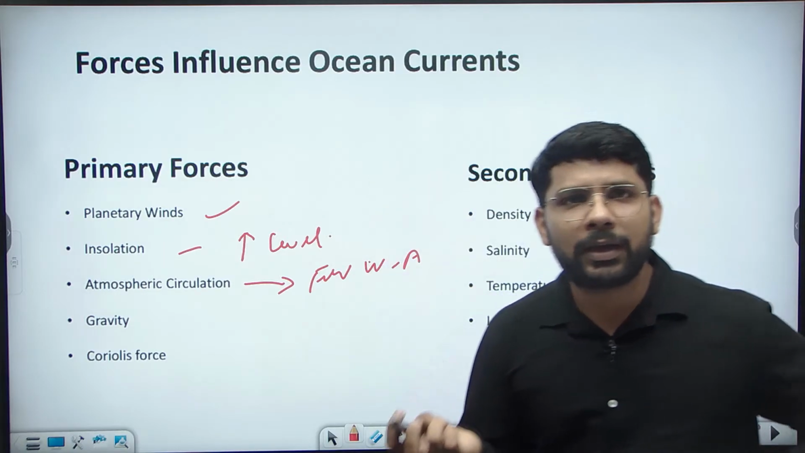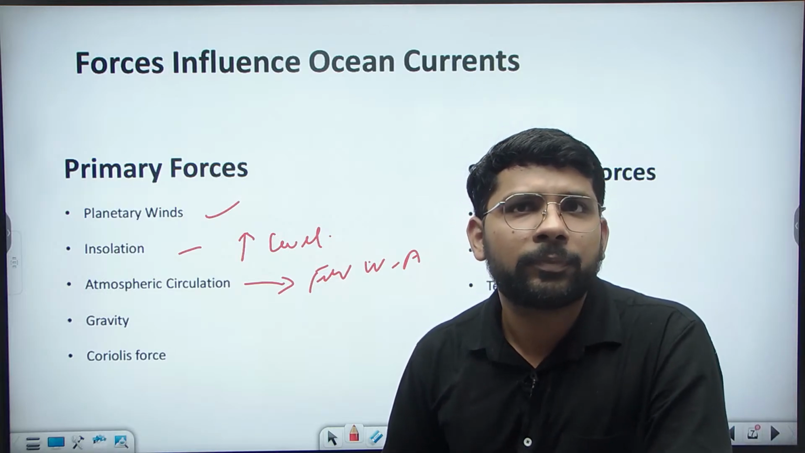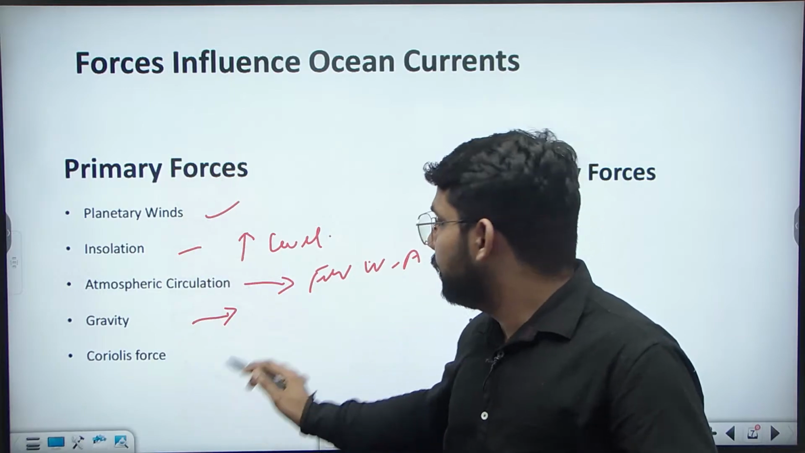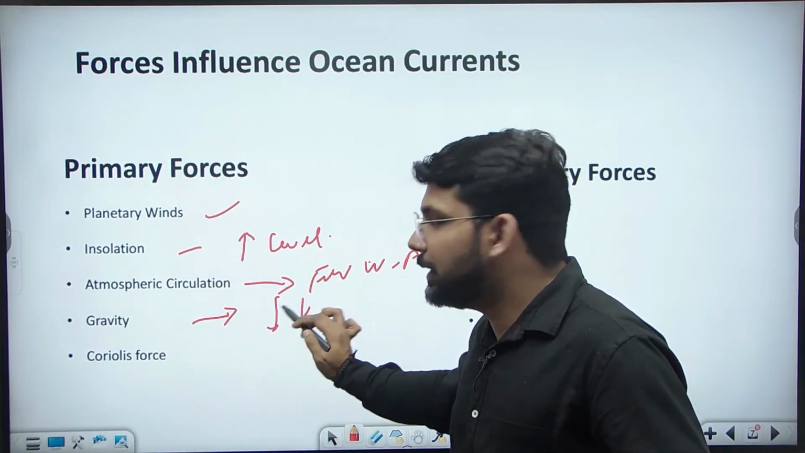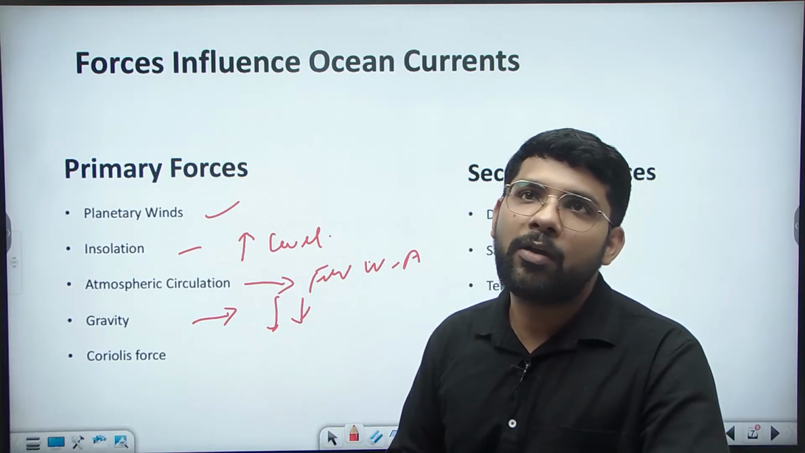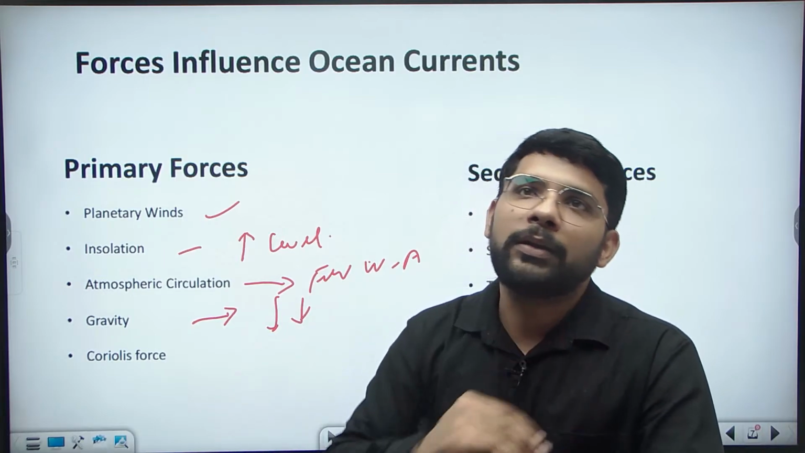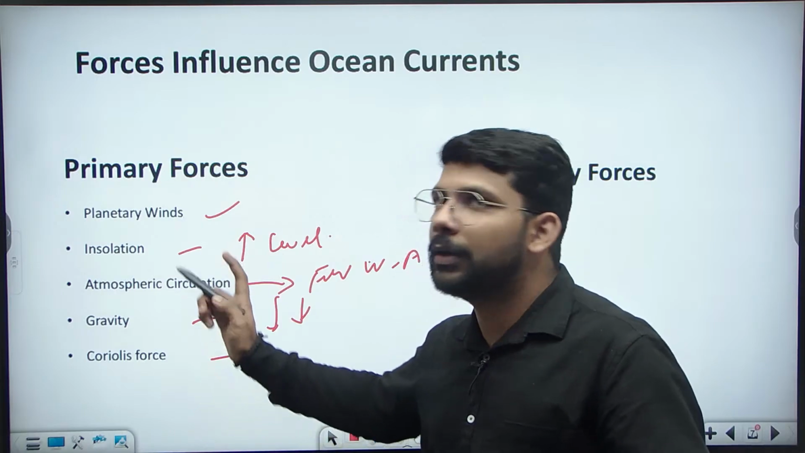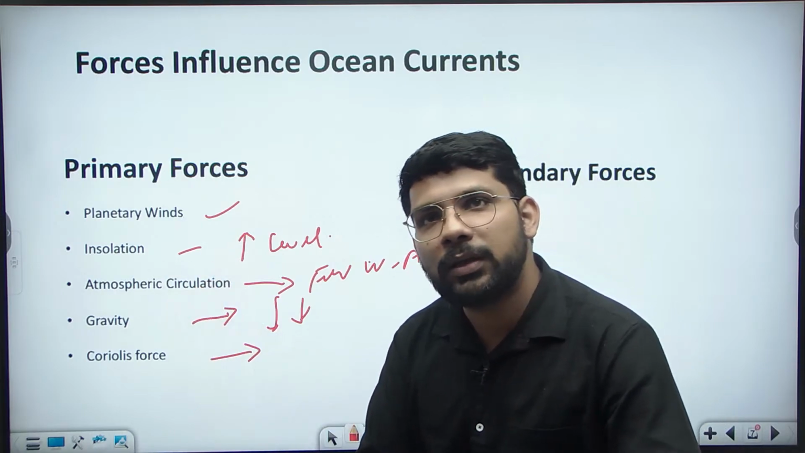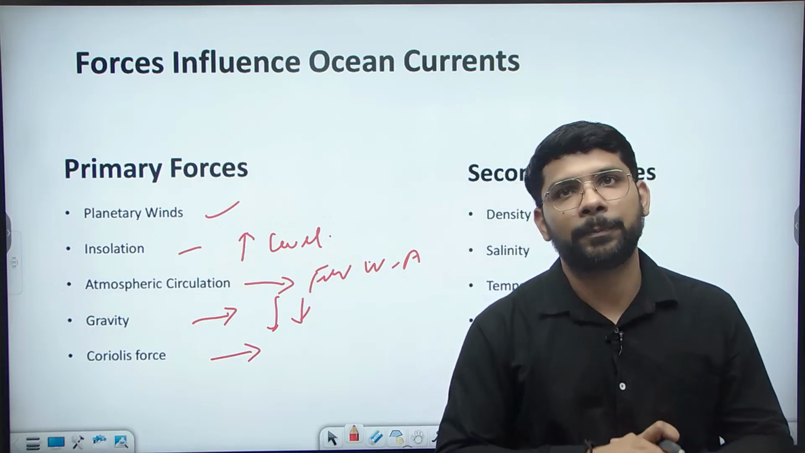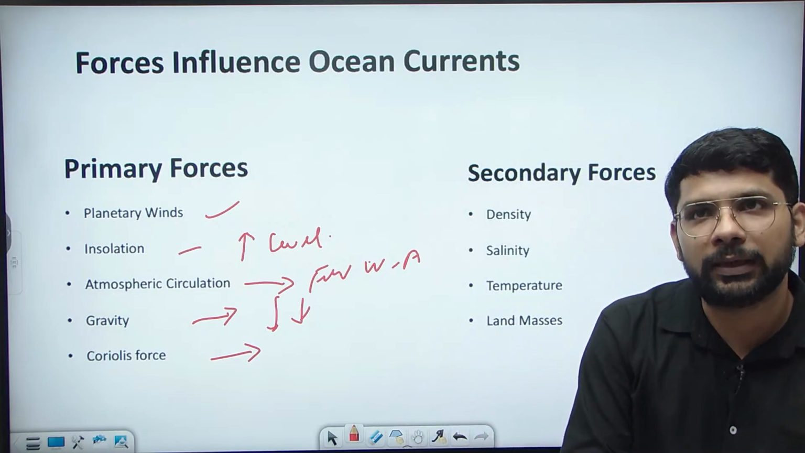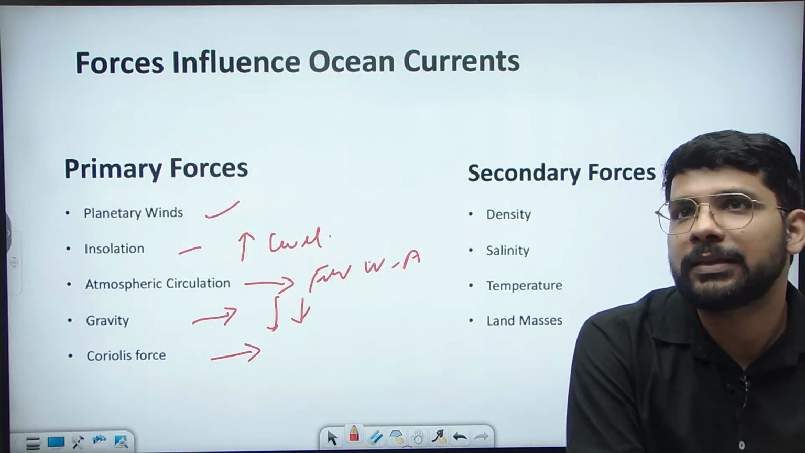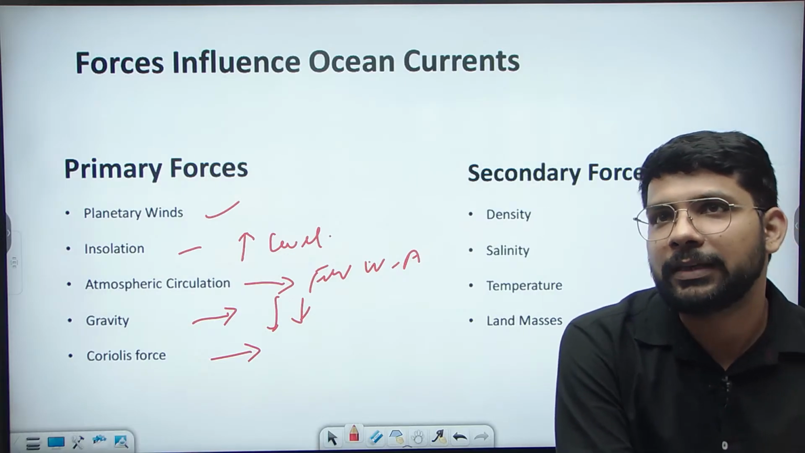A false force generated from the earth's rotation, you can say. Yes, Ali. Then gravity. Gravity applies its force, taking the water downwards, which leads to the movement of the water again. And the Coriolis force impacts the movement of the ocean currents in the southern and northern hemispheres respectively. So these are the primary forces which influence the ocean currents.